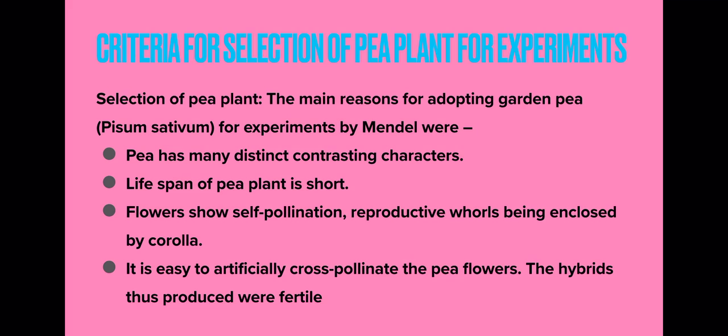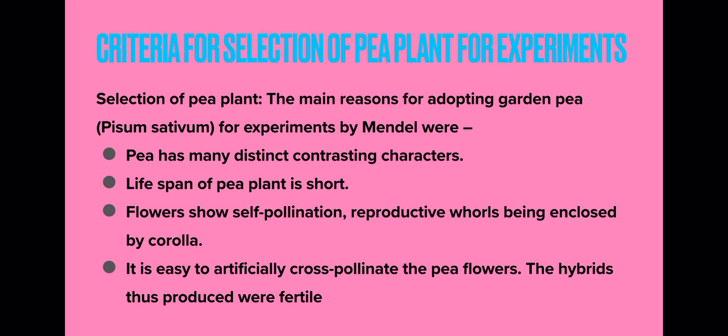I think it is clear to you, right? So this is the most important thing about the pea plant, that it is predominantly self-pollinating, so you can get a pure line.